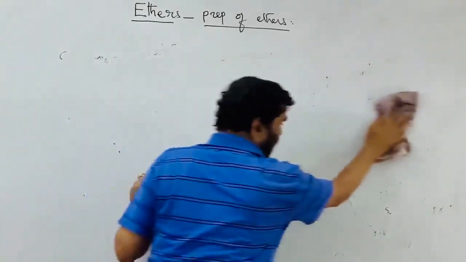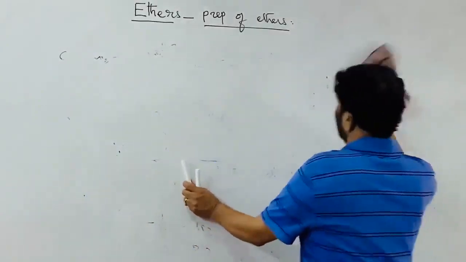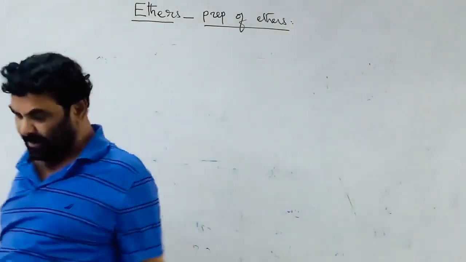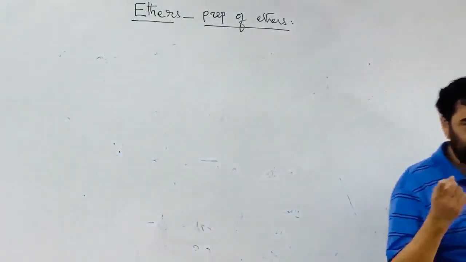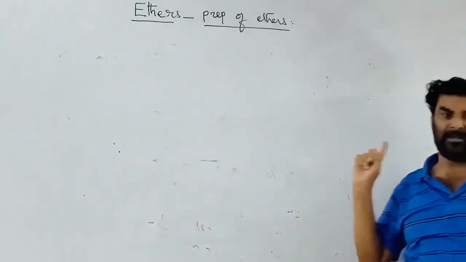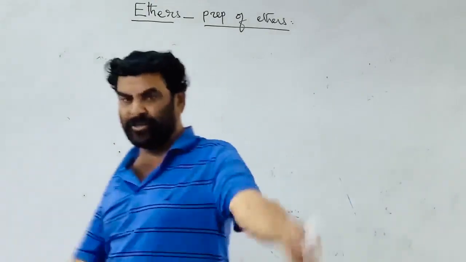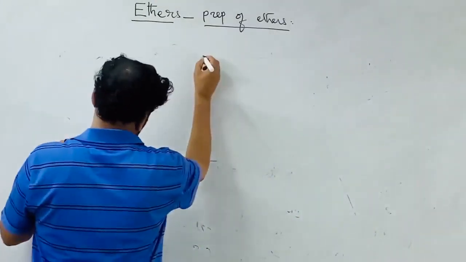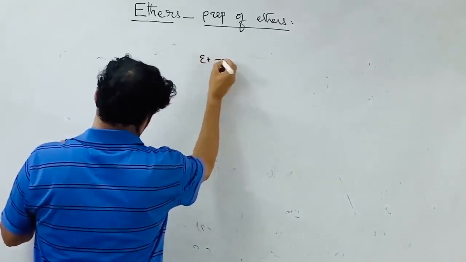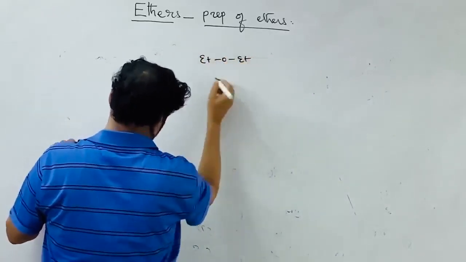Diethyl ether is commonly known as ether. Ethyl alcohol is commonly known as alcohol. Diethyl ether is commonly known as ether. It is dissolved in ether. So this is Et2O, diethyl ether.